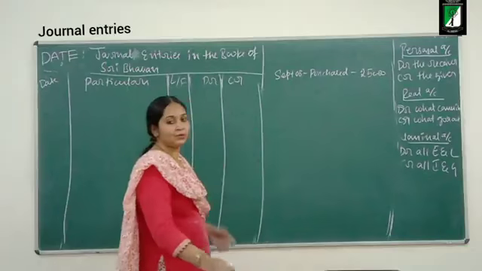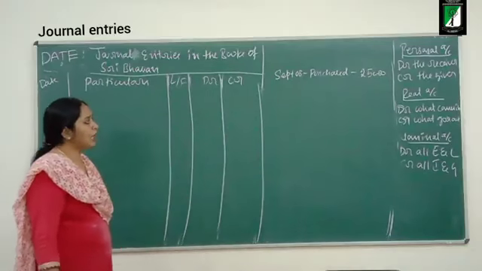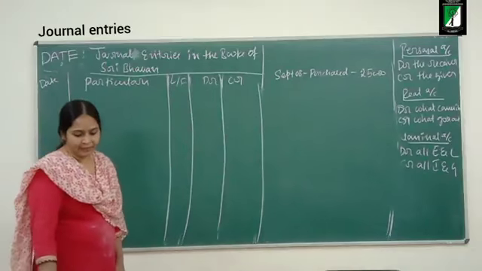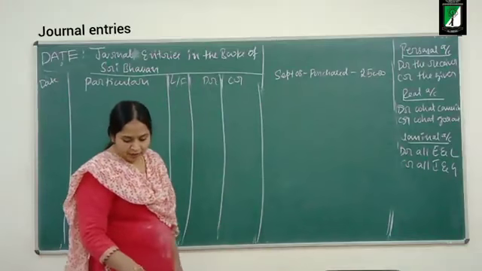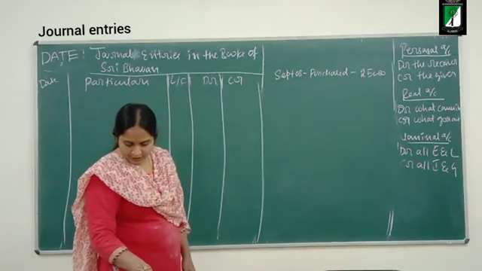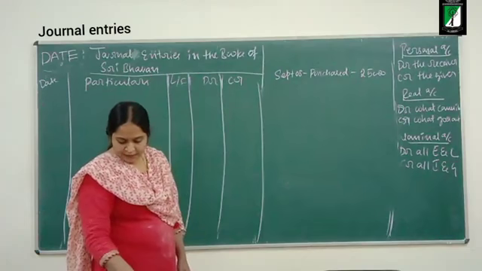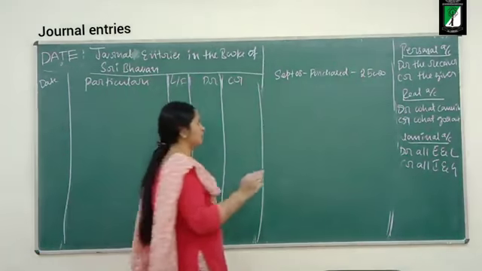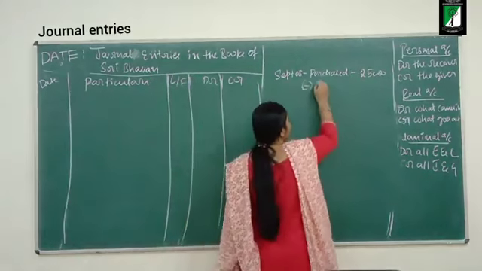The business had purchased goods on credit. Totally how much should it pay? 25,000. But now on September 18, the business is paying 15,000 to Radha Krishna.